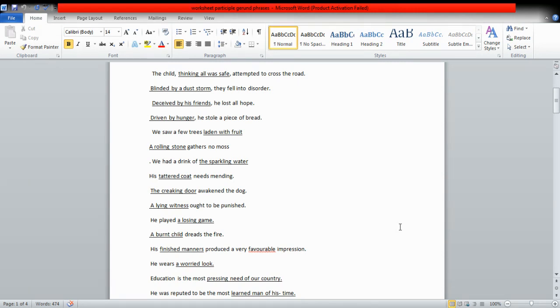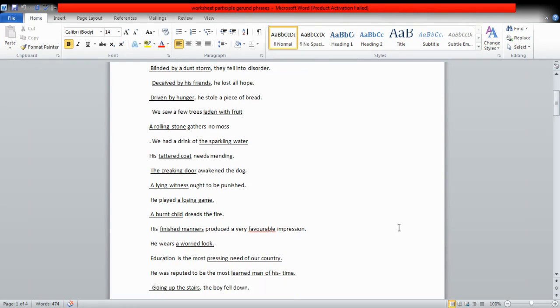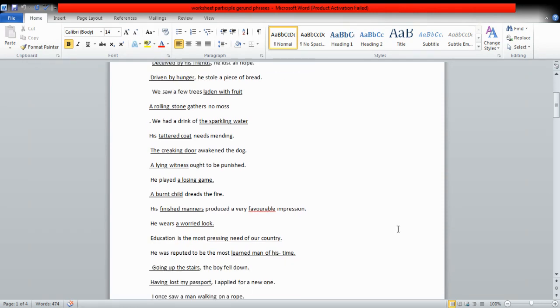So again, it is a participle phrase. Education is the most pressing need of our country. Pressing need of our country is the participle phrase because pressing is acting as an adjective. He was reputed to be the most learned man of his time. Learned is the past participle, but it is acting as an adjective over here, so it is a participle phrase.